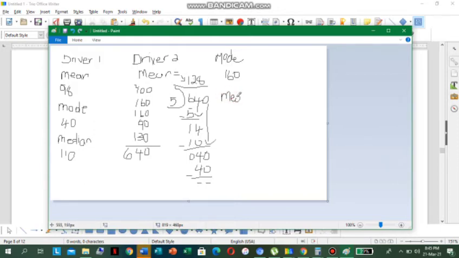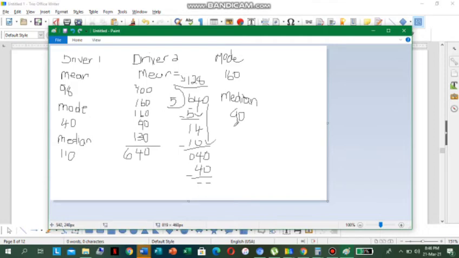So the median now, let me draw down my line. What is the median again, class? It is the middle number. We know that the median is the middle value when the data is ordered from least to the greatest. So we have to order it now from the least to the greatest. So what's the least? The least is 90.